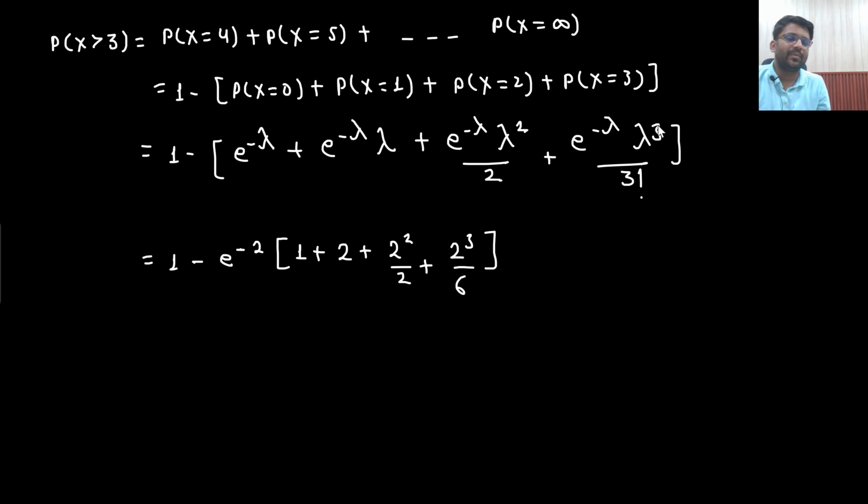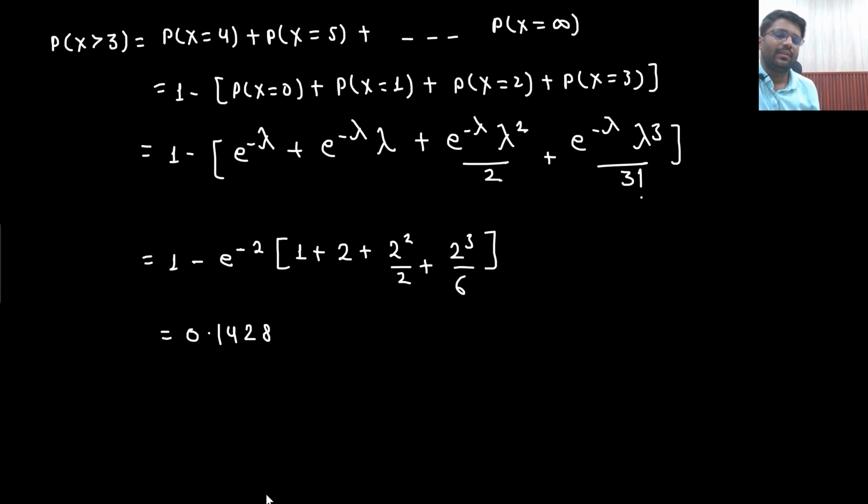E to the power minus lambda, lambda to the power 3 divided by 3 factorial. So 2 to the power 3 is 8 divided by 6. Plus 5 into e to the power minus 2, minus 1.